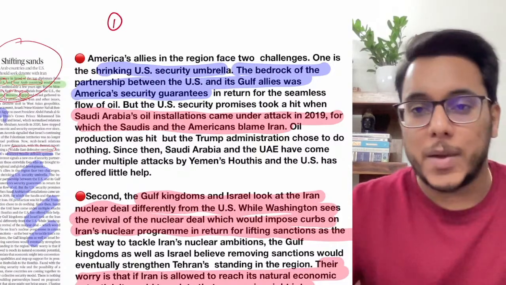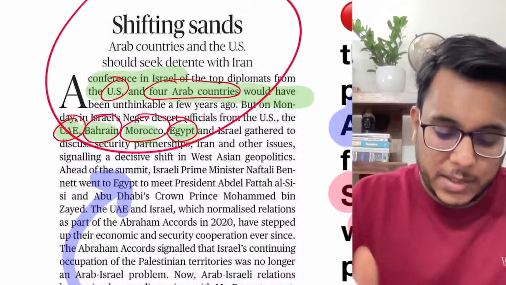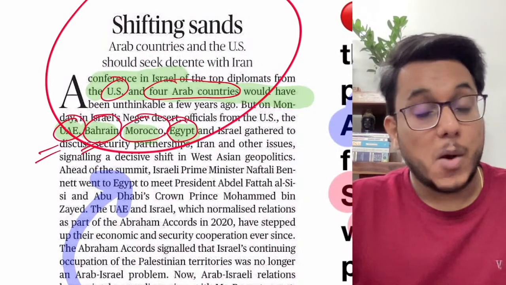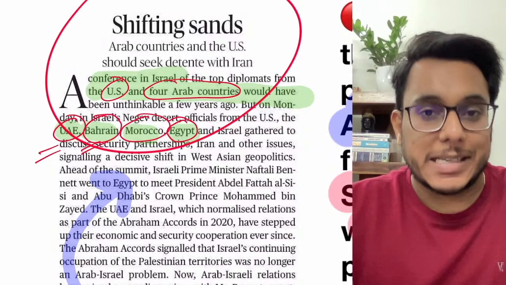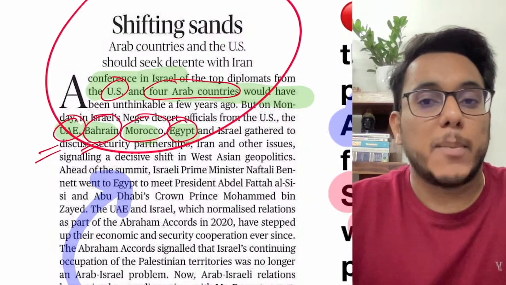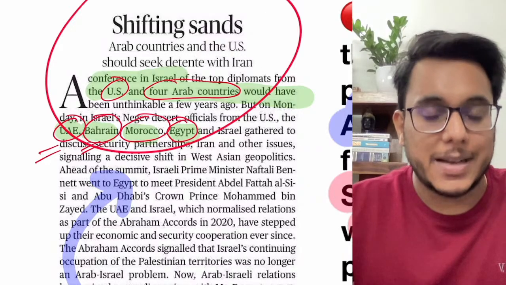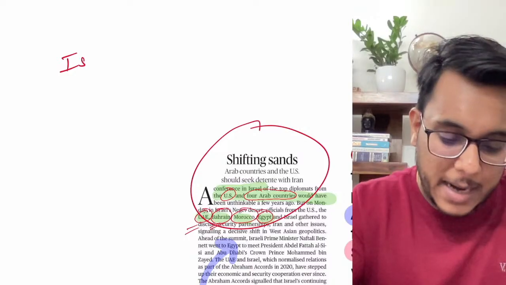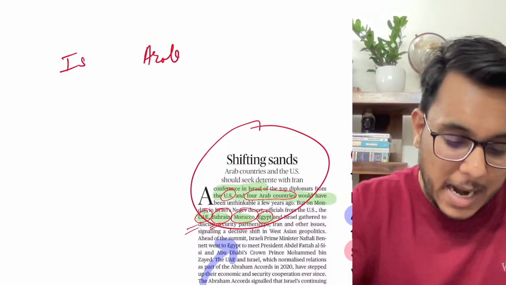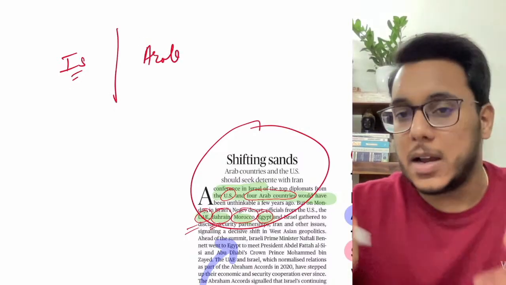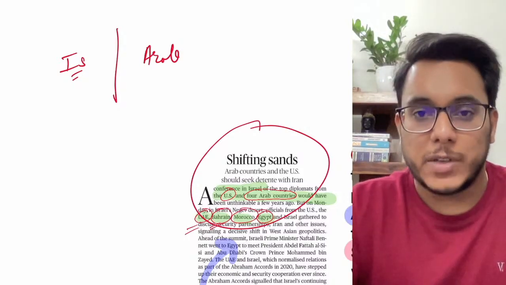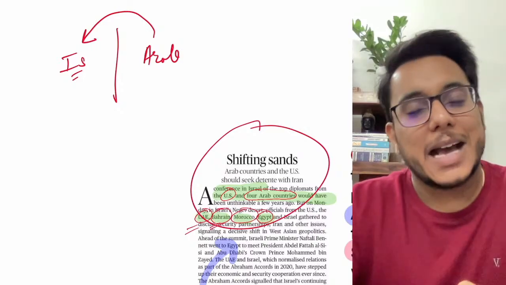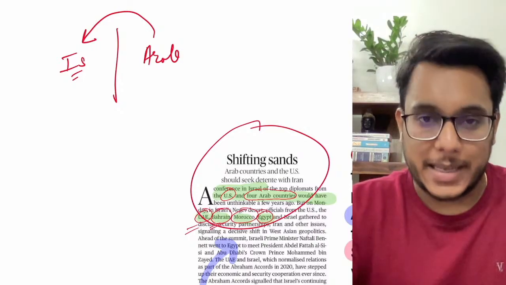Understand, sir, first of all, two things. First, you see the countries, the UAE, Bahrain, etc. The UAE and Bahrain would not have talked with Israel if the 2020 Abraham Accords had not happened. Understand this, guys: Israel and the Arab world are not on good terms with each other, because the Arab world says that Israel has illegally occupied their territories.